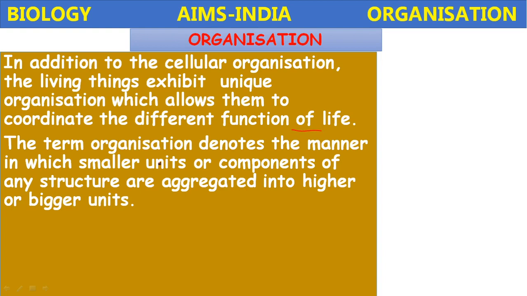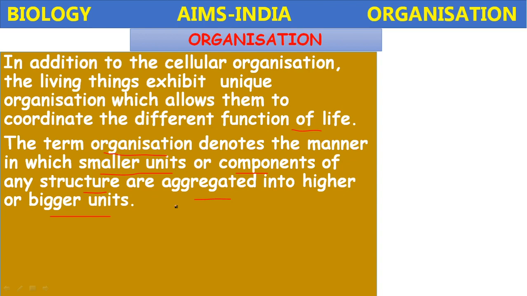What is the definition of organization? The term organization denotes the manner in which smaller units or components of any structure are aggregated into higher or bigger units. The organization is systematic.